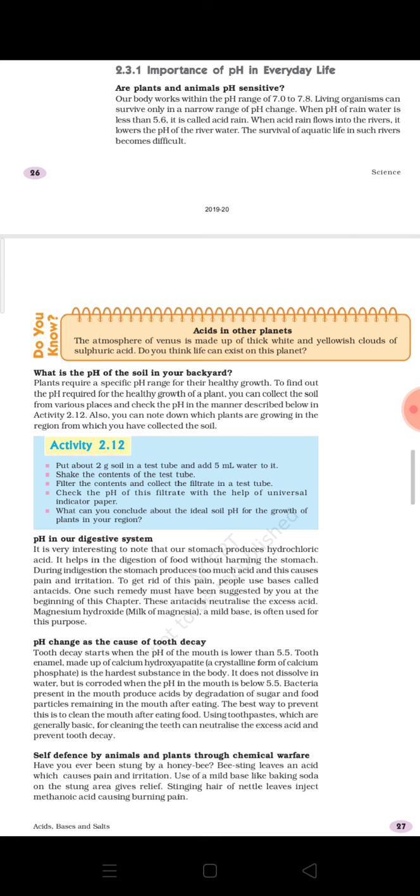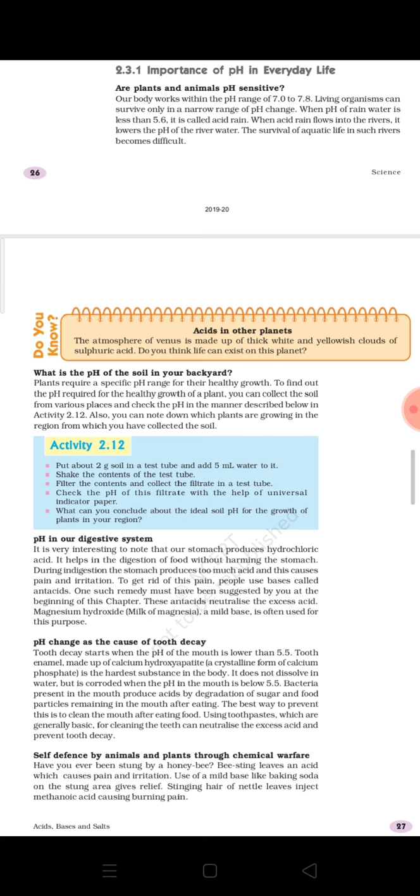So bacteria start their action of degrading those stuck food particles. When bacteria start degrading these food particles, acidic conditions start to be produced, and when this condition becomes worse, the pH level can fall below 5.5. So that is what is given here.